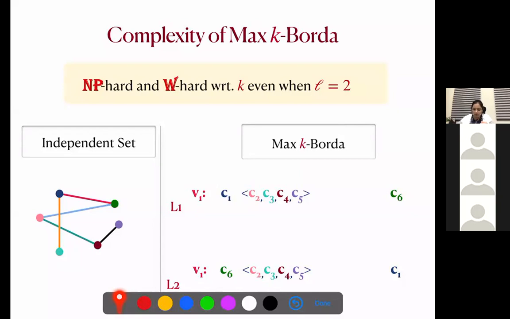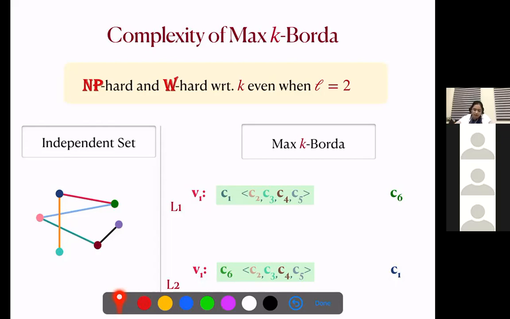Basically we want to capture here that C1 and C6 both are not part of the committee. So we want our solution committee to lie in this suffix part for every voter. Okay, so once I ensure this, we know that C1 and C6 both cannot be part of the committee, but we allow one of them to be part of the committee.